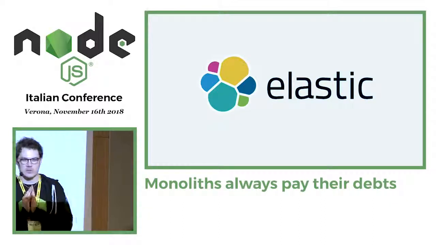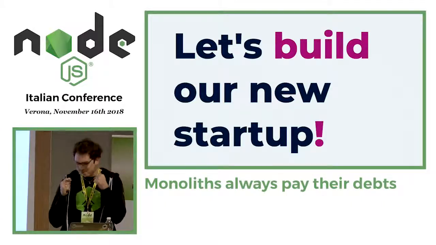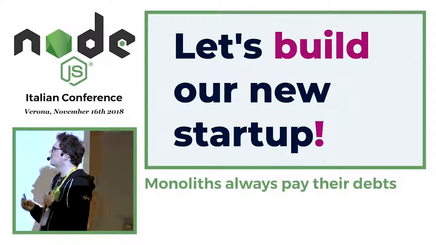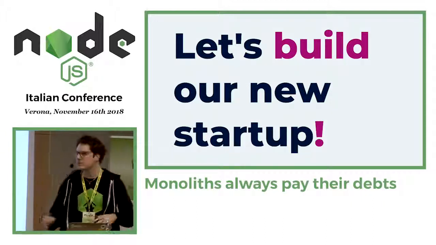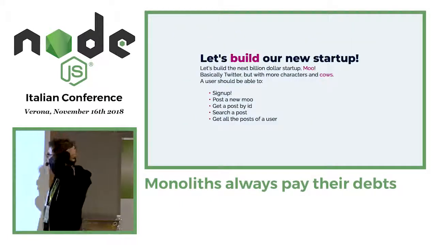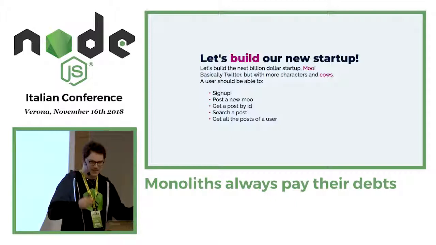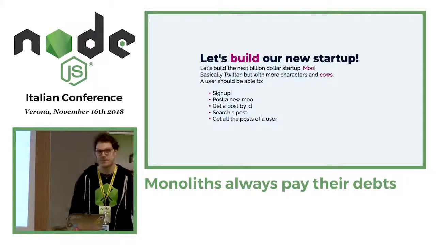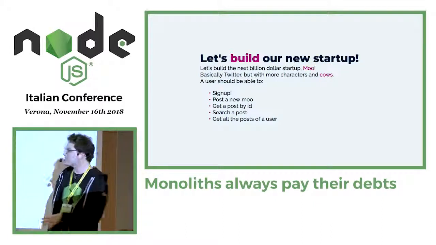I'm here to talk about a super great idea that I want to share with you. I started thinking about this a few months ago, and now I am searching for people to help me build this new disruptive startup. So let's start together. The next $1 million startup will be Moo. Basically, the idea is to have Twitter with more characters and cows. So I already know that we'll be super rich by the end of the month.